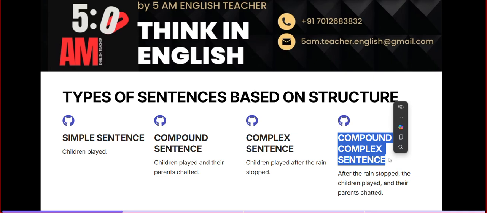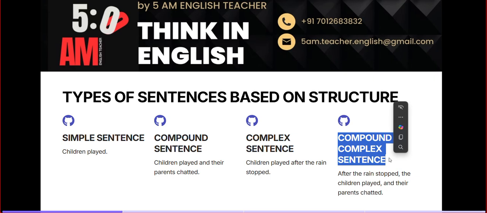The thing is that I have to say the clause and I have to say if it is independent or dependent. Yes, exactly. You have to separate it into clauses and tell me which type of clause each is. After the rain stopped, I think it is a dependent clause. Very nice. And the second one, the children played. It is an independent clause. Excellent. And the third one, their parents chattered. It is also an independent clause.